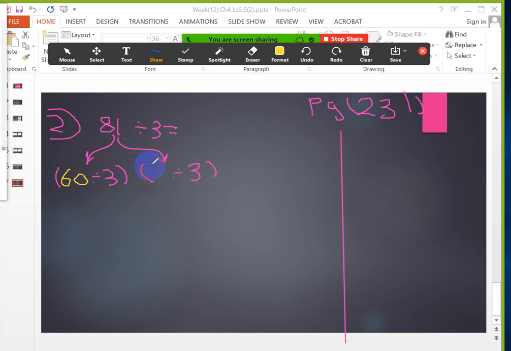If you take 60 from 81, then the second number will be 21, sorry. So look, as an example, from 81 you take 60.